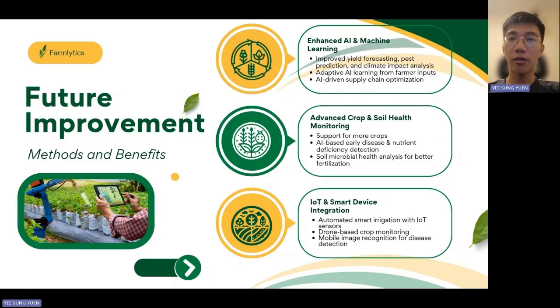Moving on, which is the advanced crop and soil health monitoring system. We would like to implement more different types of crops and also early AI detection for diseases and nutrient deficiency. This is to help improve the overall plantation for the farmer. Not only that, we will also integrate more IoT and smart devices, for example drone-based crop monitoring and mobile image recognition for disease detection.